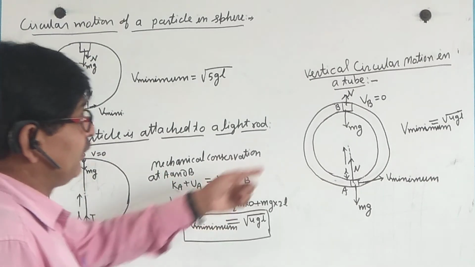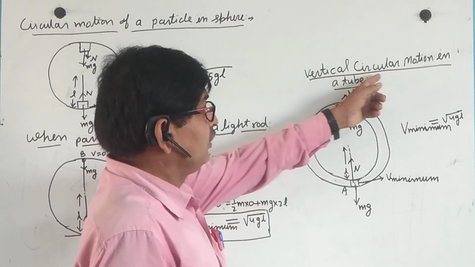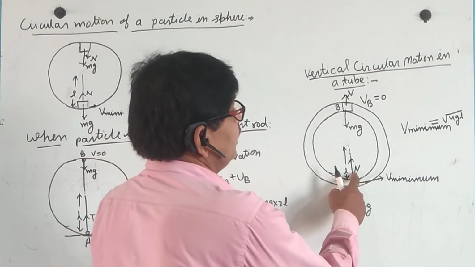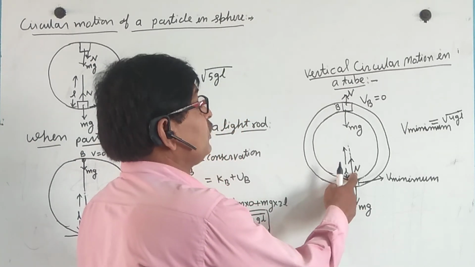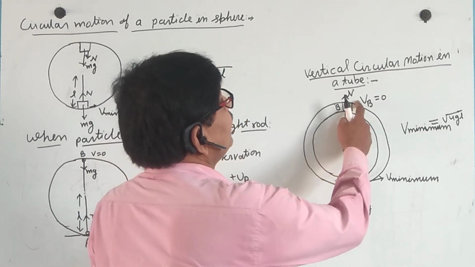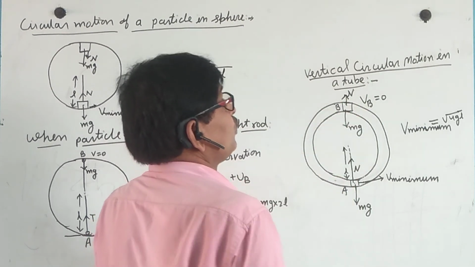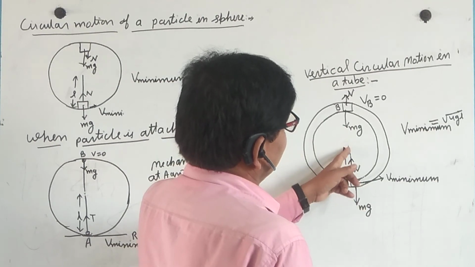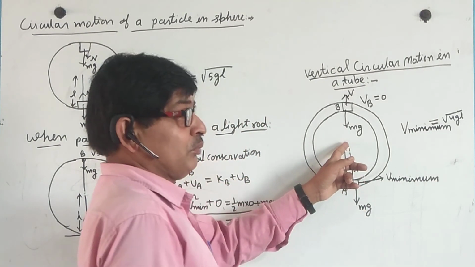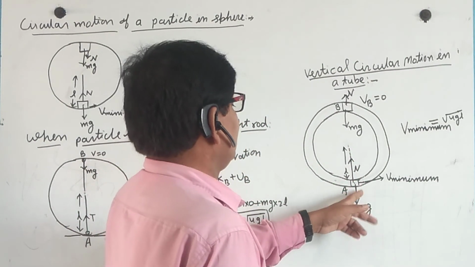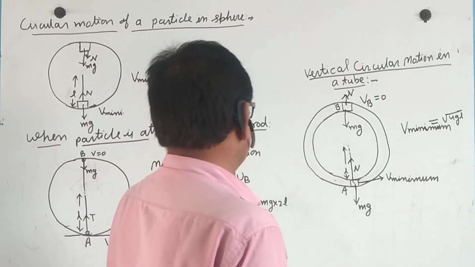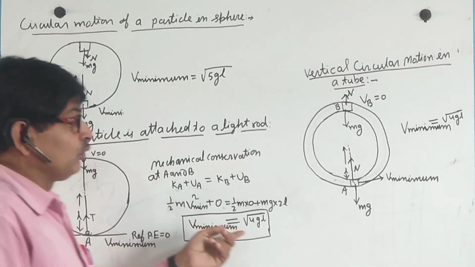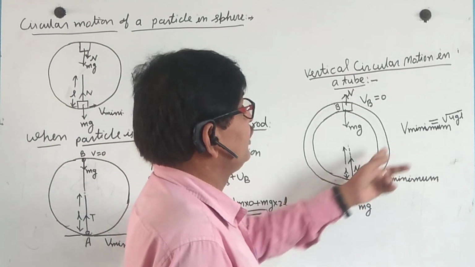Now, a different situation: vertical circular motion in a tube. This is the tube and the mass, with the normal force and weight. In this case, velocity is 0 at the top, and the normal force acts toward the center of the path, so the minimum velocity at this position is just like a light rod.